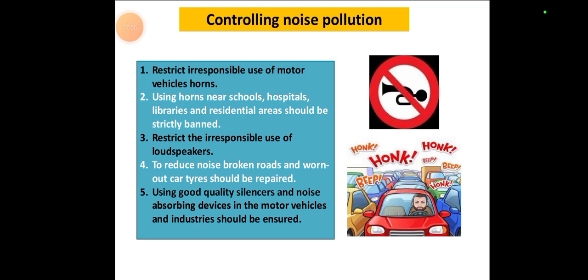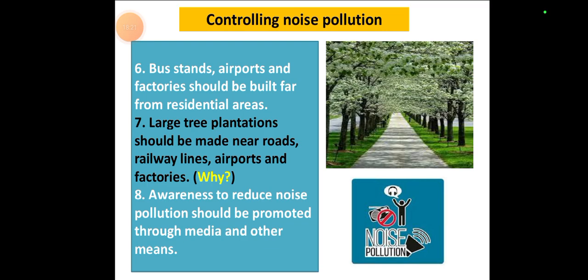Using good quality silencers and noise absorbing devices in motor vehicles and tricycles should be ensured. I have been in a soundproof car, and whatever we listen to inside the car does not go outside and disturb other people. So this type of silencer and noise absorbing device should be used in cars.